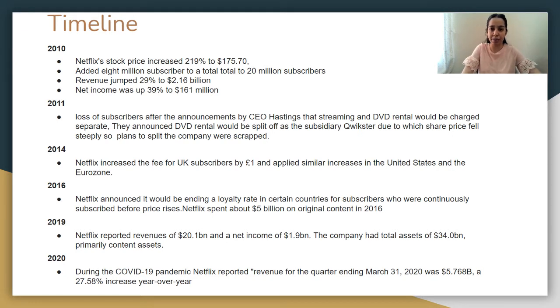In 2011, Netflix had a greater increase in its share price than expected, but when Hastings announced that streaming and DVD rental would be charged separately, leading to a higher price for customers who wanted both, and that the DVD rental would split off as another subsidiary, the share price fell steeply to around $130. However, afterwards, the plan to split the company was scrapped.